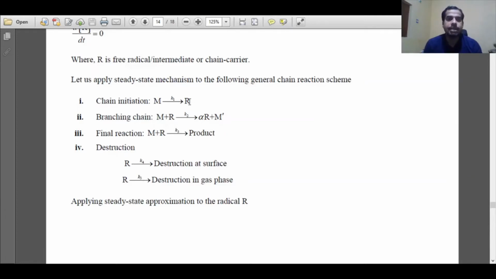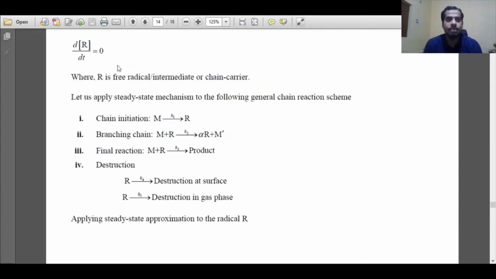The steps are: first apply the steady state approximation with respect to R, then set dR/dt equal to 0, find the concentration of R, then use that concentration of R in step 3. Our aim is to find the product concentration. The rate of product formation is equal to K3 times R concentration times M concentration. So how will you find the R concentration? The R concentration can be found using the steady state approximation and setting those values equal to 0.